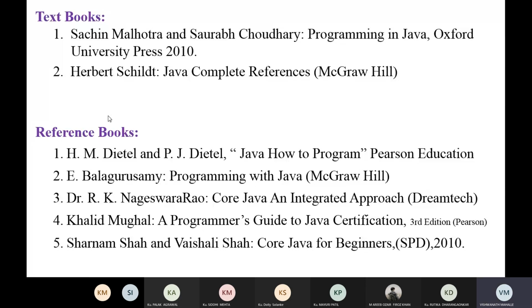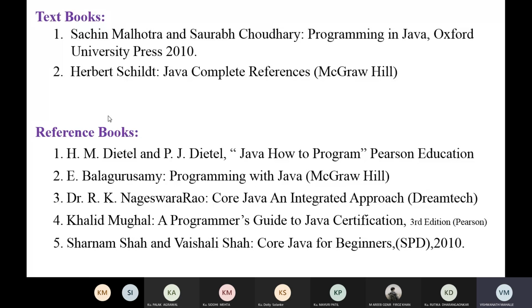And there are 5 reference books. So the first book is H.M. Deitel and P.J. Deitel, Java How to Program, from Pearson Education. Okay. And then E. Balagurusamy, Programming with Java, publisher McGraw-Hill. Then Dr. R. Nageswara Rao, Core Java: An Integrated Approach. Khalid Mughal, A Programmer's Guide to Java Certification. Then Sharanam Shah and Vaishali Shah, Core Java for Beginners. So these are the different reference books.